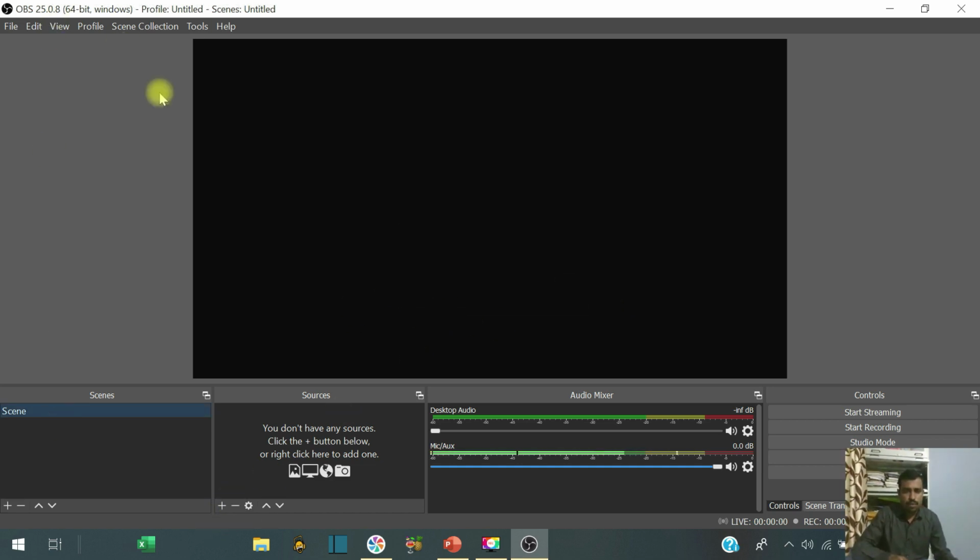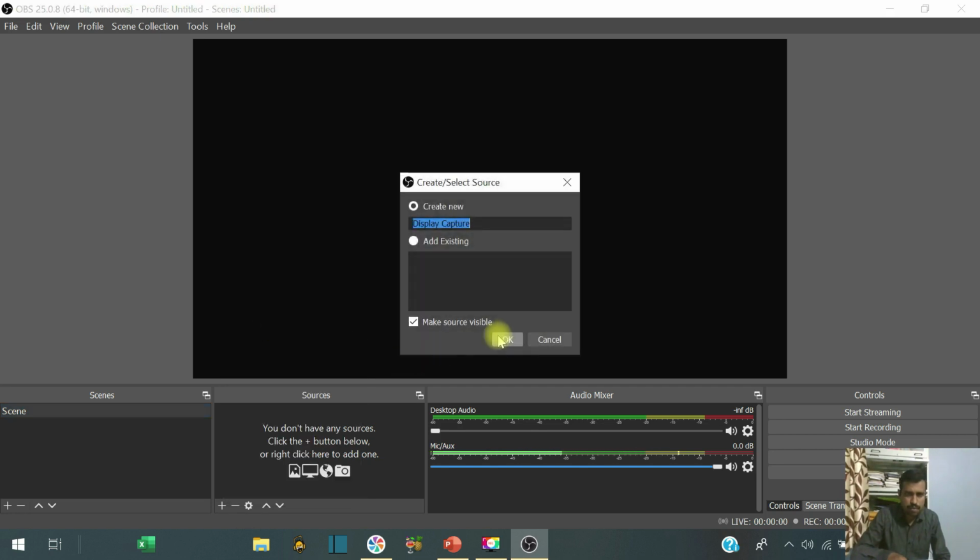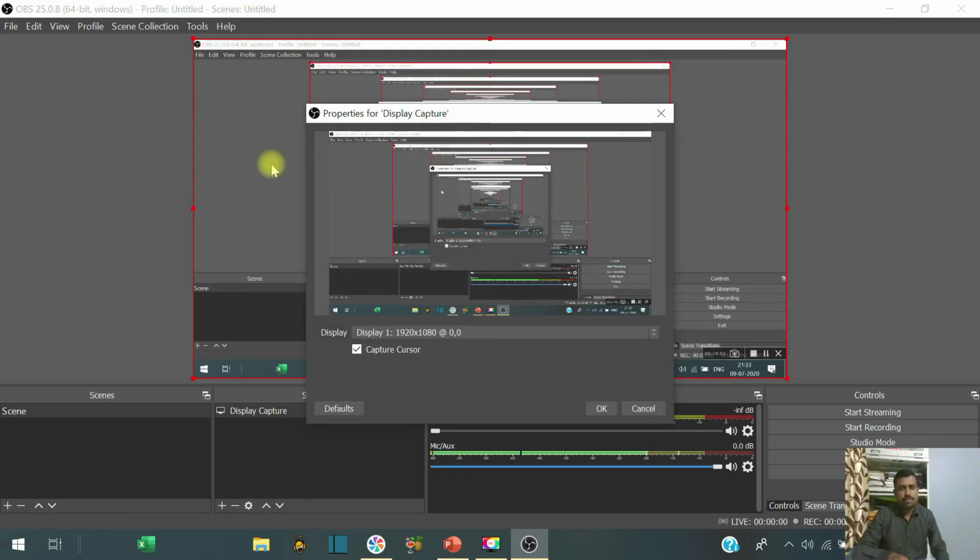Now first, how to capture display capture. Go here, display capture, and you see the display is captured now. You select display, capture cursor, and OK.